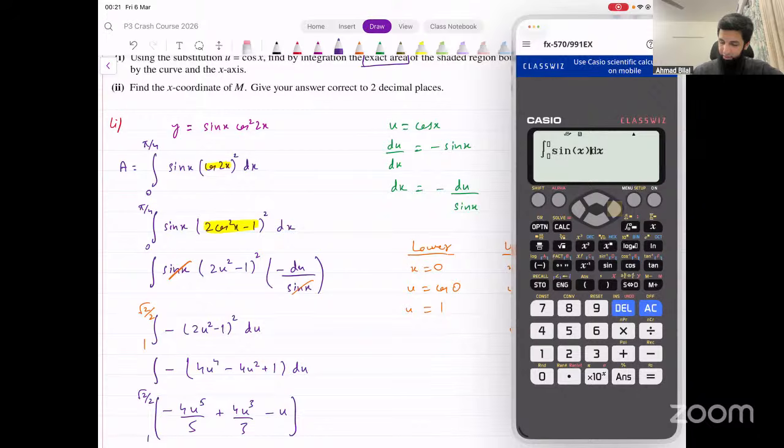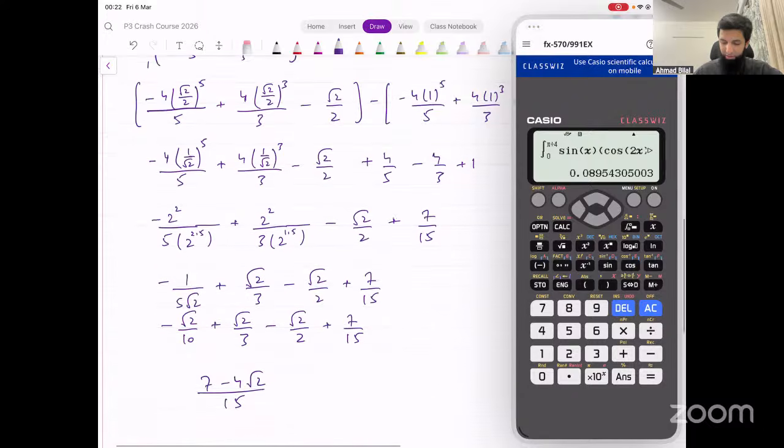Sine x into cos of 2x and square of that, right? That's how we write this in our calculator. This is the integral cos 2x whole squared. Limits are from 0 to pi divided by 4. This is what we end up getting, 0.089 something.